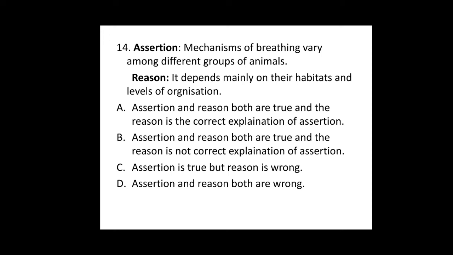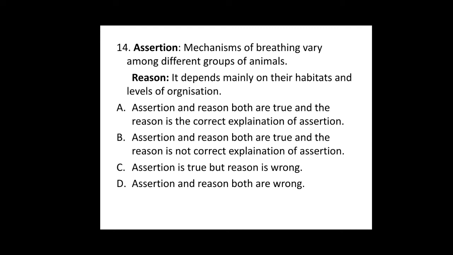Now consider the fishes, which are vertebrates. Consider the mammals, even they are vertebrates, but fishes live in the water, whereas mammals live on the land. Both have the respiration activity, but the mechanism of breathing is different among fishes and mammals.